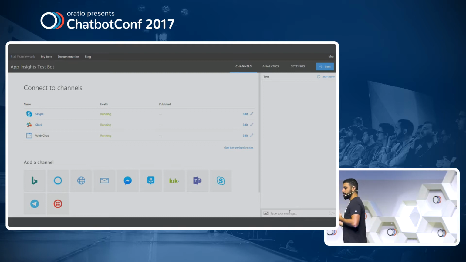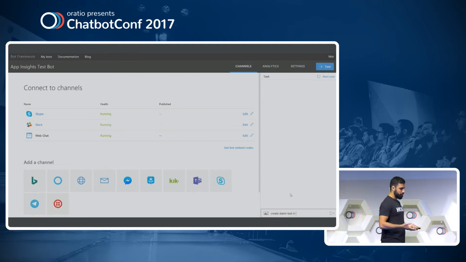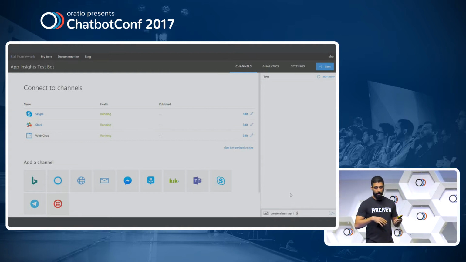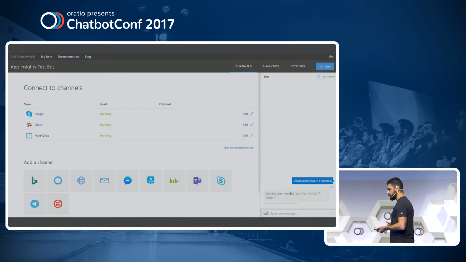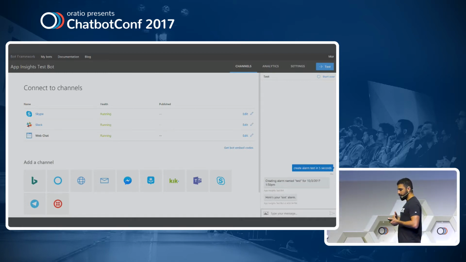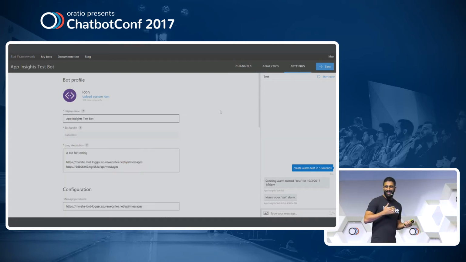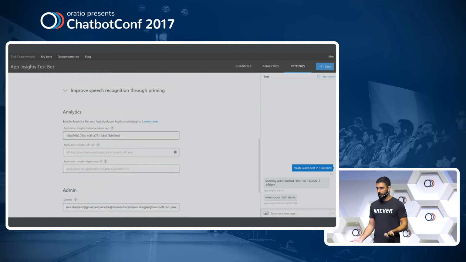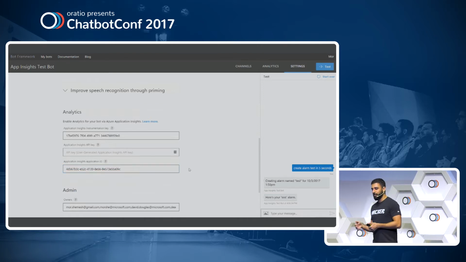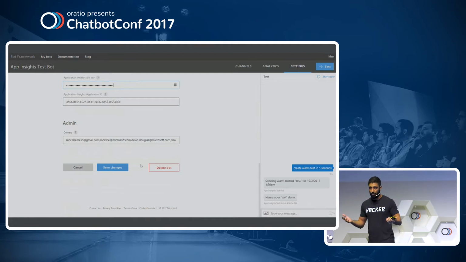So I started by saying that we sit together with partners, we work together, and once the bot framework got out, we started sitting with a lot of partners. So with big companies, enterprise companies, and startups, one thing became very clear very quickly: people who wanted to publish their bots to production felt like they were going to drive blind because they had no idea how users are using their bots and if their bots are actually usable.